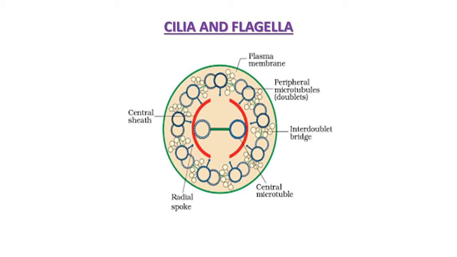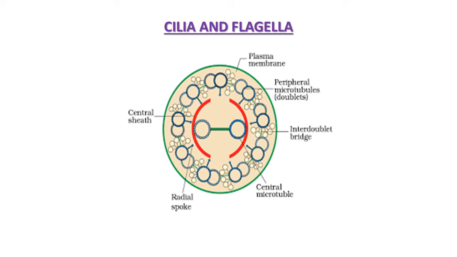Cilia and flagella are hair-like outgrowths of the cell membrane. Cilia are small structures which work like oars, causing the movement of either the cell or the surrounding fluid. Flagella are comparatively longer and responsible for cell movement. Prokaryotic bacteria also possess flagella, but these are structurally different from those of eukaryotes. Here in this figure you can see a diagrammatic representation of the internal structure.